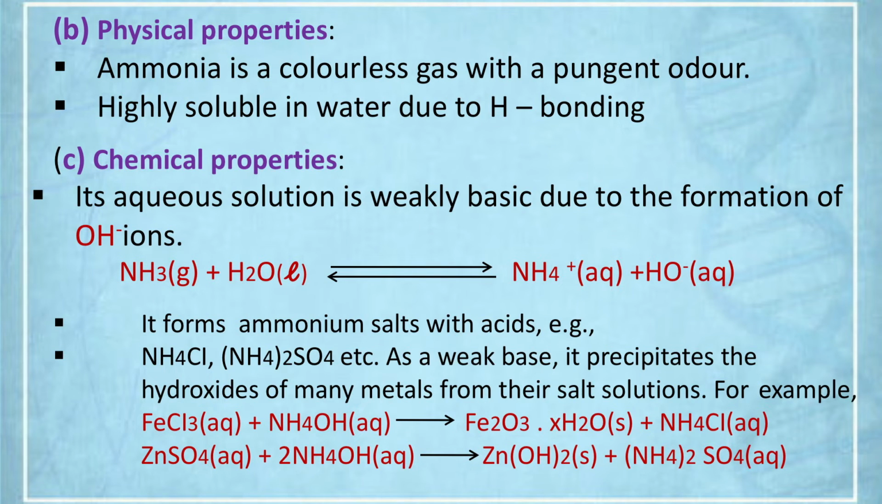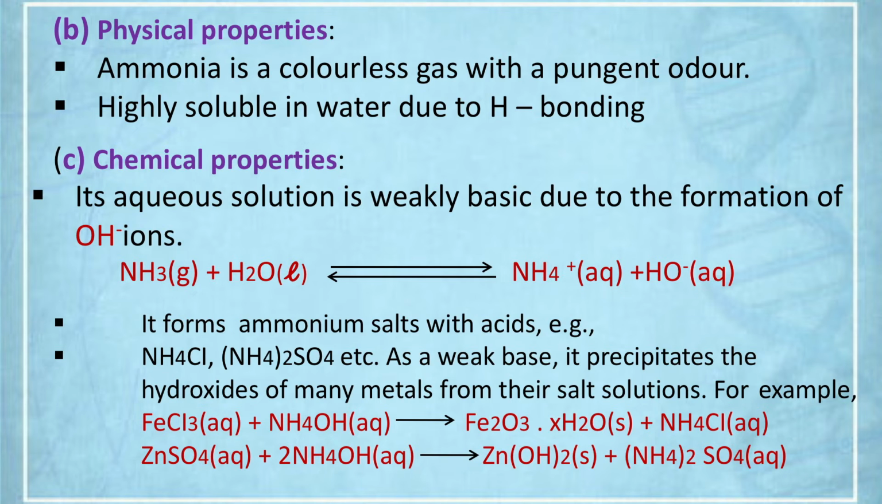Then physical properties, ammonia is a colorless gas with a pungent odor. I have already told you this is a poisonous gas. Highly soluble in water. Ammonia is highly soluble. Why? Due to hydrogen bonding with water. Ammonia can form hydrogen bonds with water, so it is highly soluble.